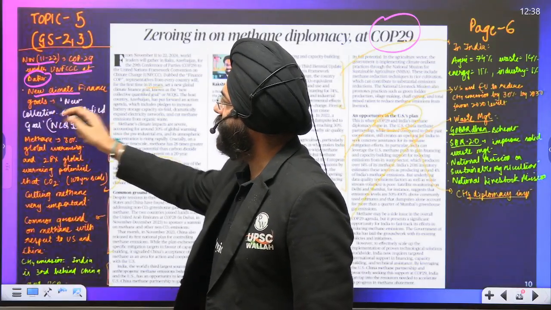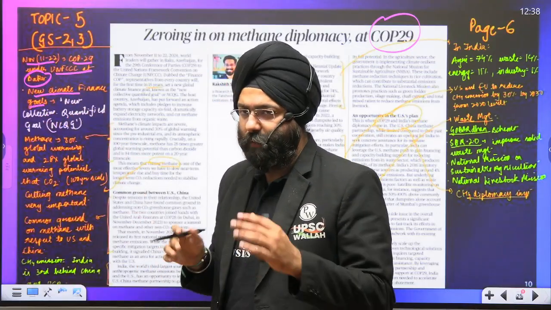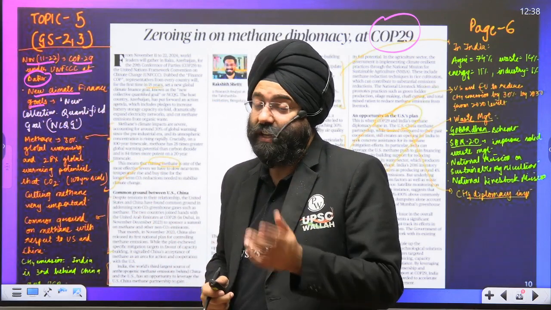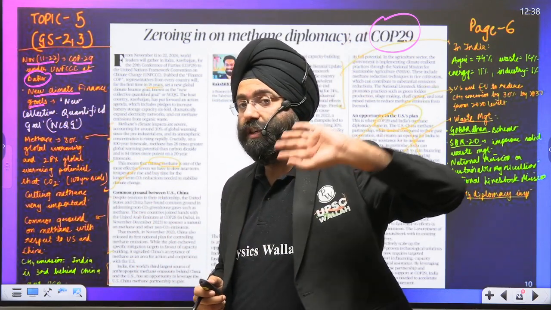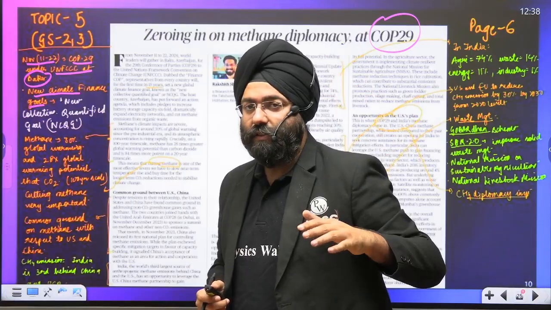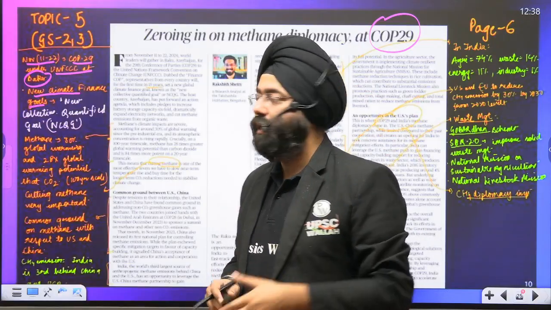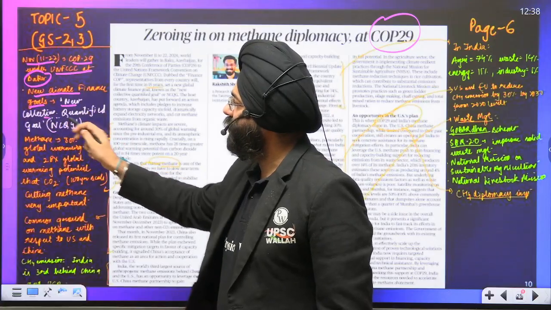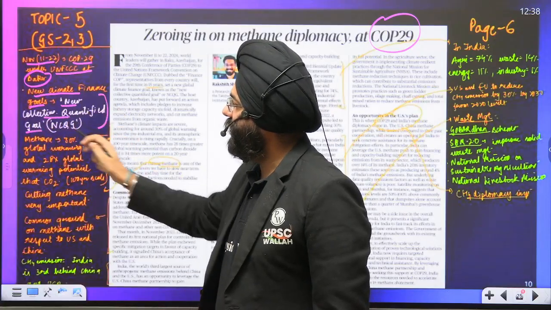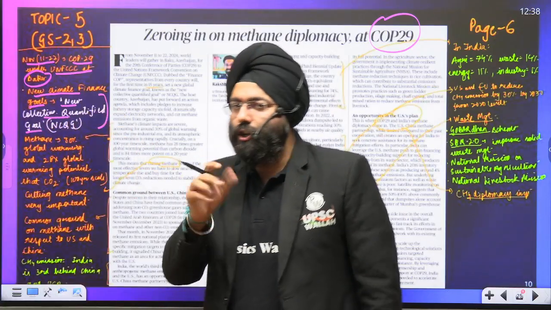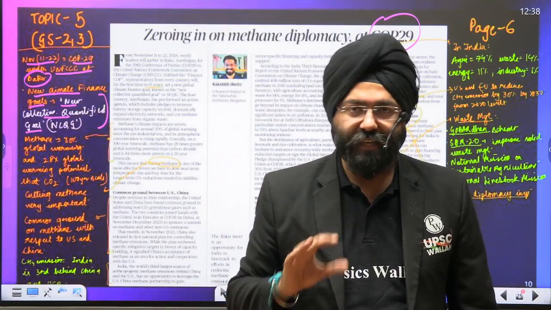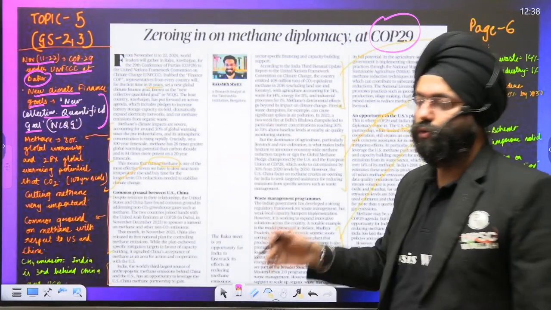Now please understand what is going on. New climate finance goals would be discussed. How we are basically going to finance these, because the countries are expected to lessen the greenhouse gases. For that, new technology is required. For that, again, financing is required. So, new collective quantified goals, NCQG. This is again a new term that has been given.